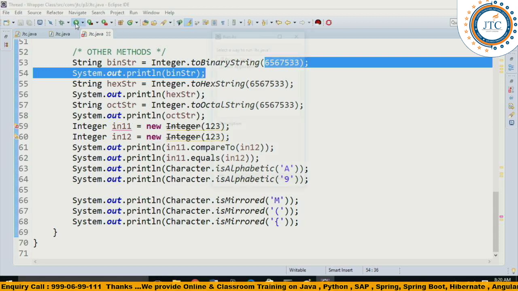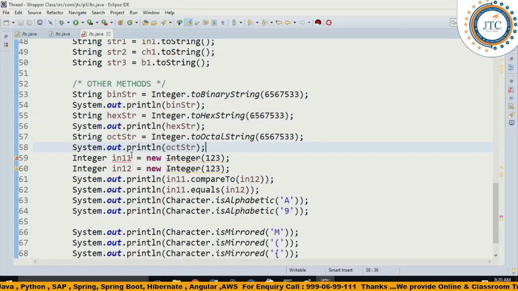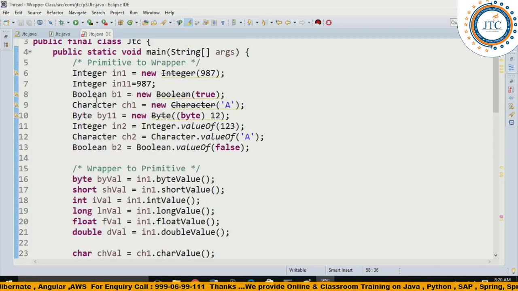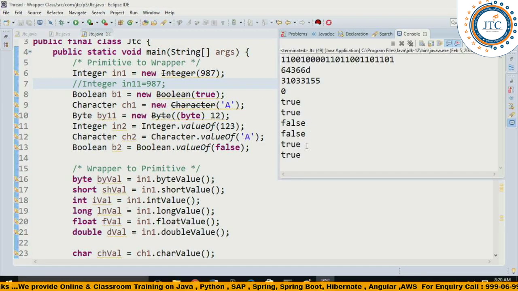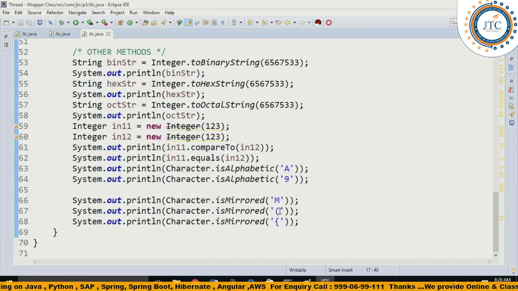So if you want, I can run this program and let's see. Here it is giving the variable name I have given, it is the same name. Okay, I'm not making the changes because of I11 here. Well, let me comment this point and run it again. So you can see here the last one, true and false here, true and false here. Yes, it is true and false that we are getting. So that is the mirror image which we are going to get.